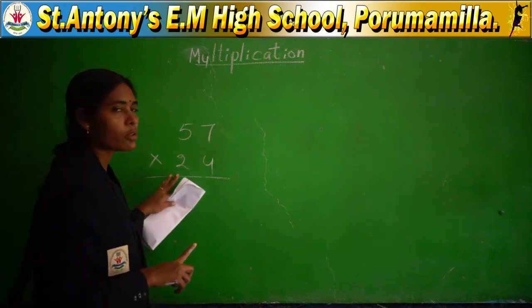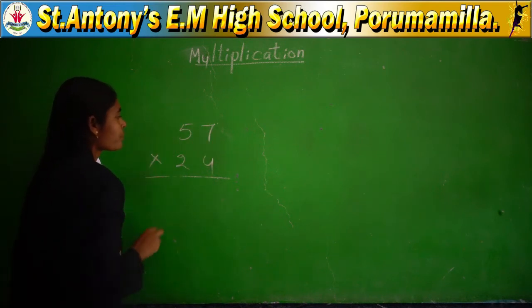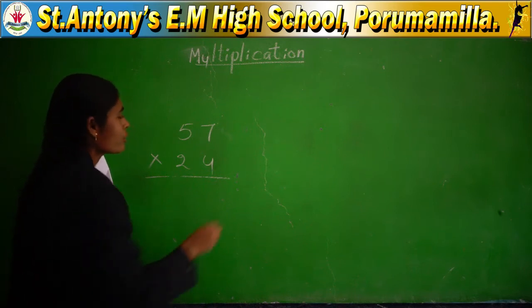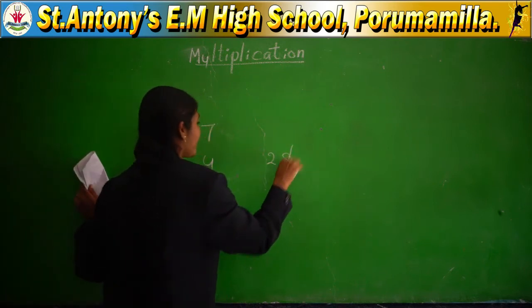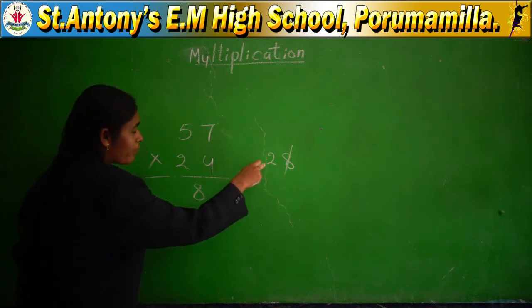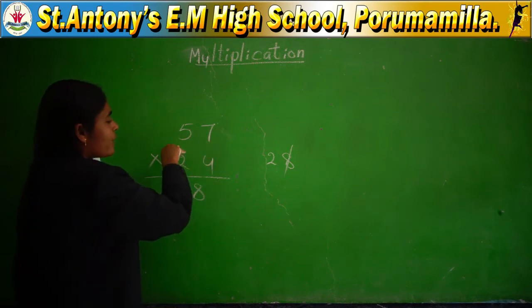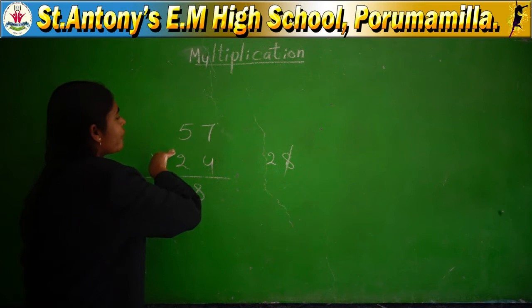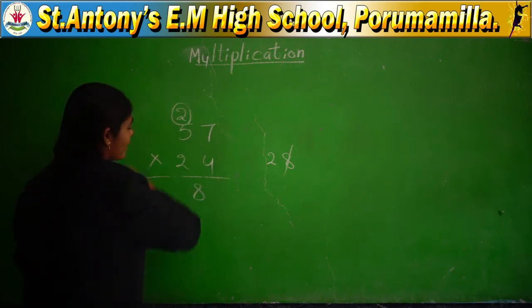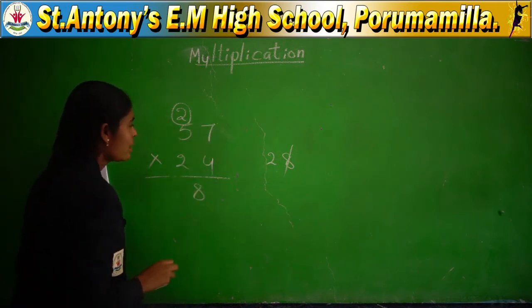After that with 2. Okay, 4 7s are how much? Already you know tables very well. 4 7s are 28. 8 in the answer line, 2 in the carry. Where do you have to keep the carry? At the extreme next number. 7 is completed, the next digit should be the extreme left number. You keep 2 as a carry and circle it. Why? Because that is the carry, for identification. Okay, is it clear?